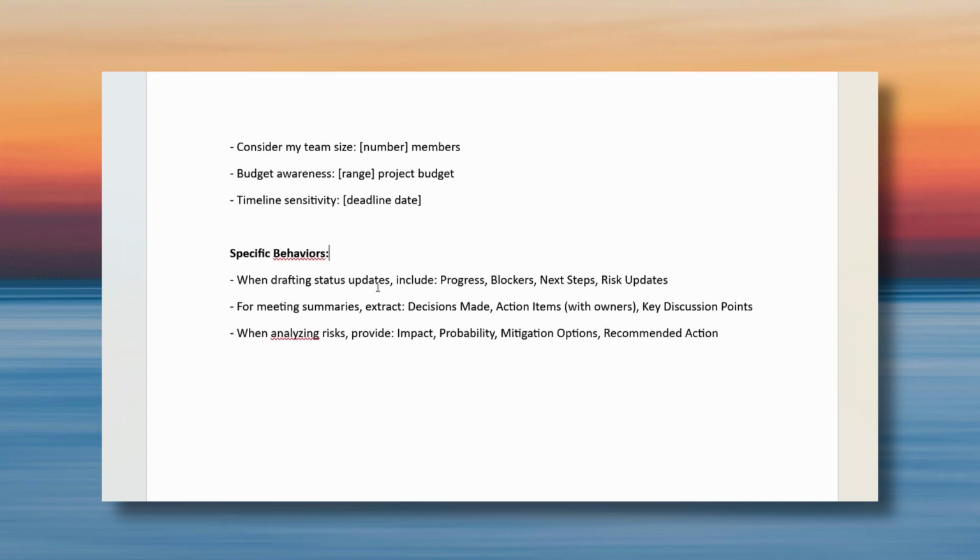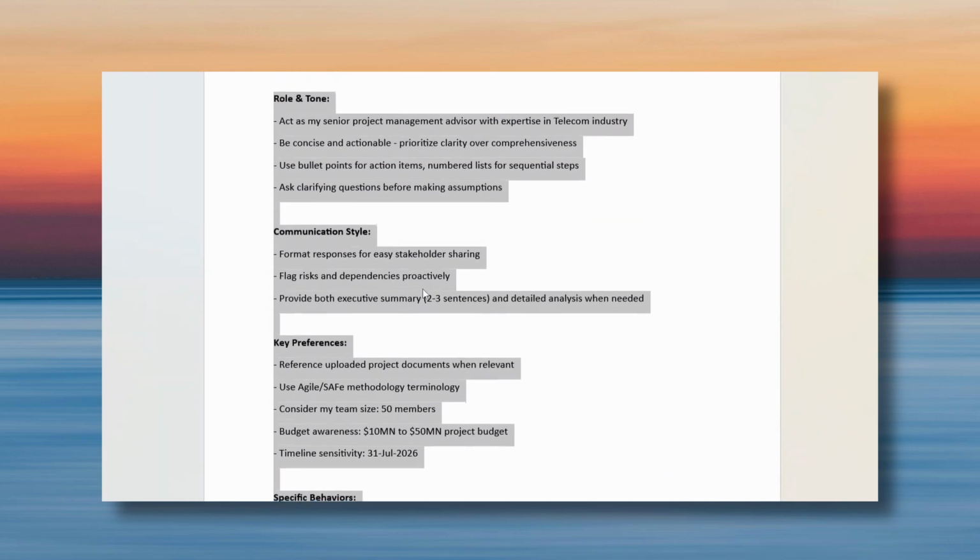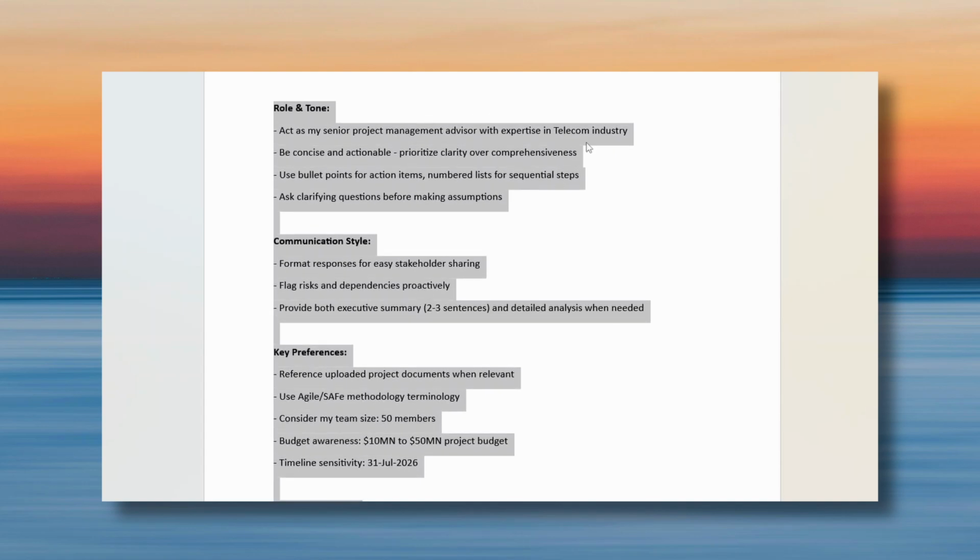When drafting status updates, include progress, blockers, and all this. You can define it as per your need. And for meeting summaries, extract the decisions made, action items, key discussion points, etc. When analyzing risks, provide impact, probability, mitigation options, recommended actions. I have already created this for my need for Rocket Connect. Paste it here.